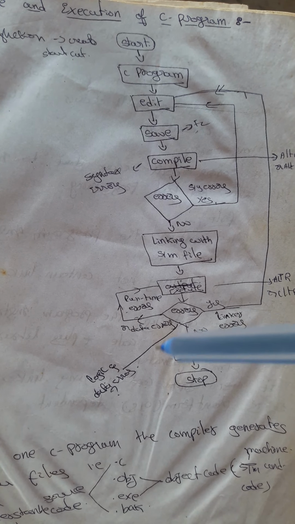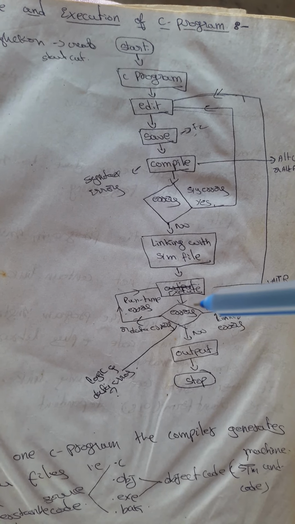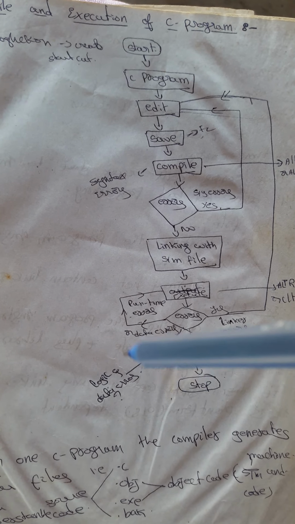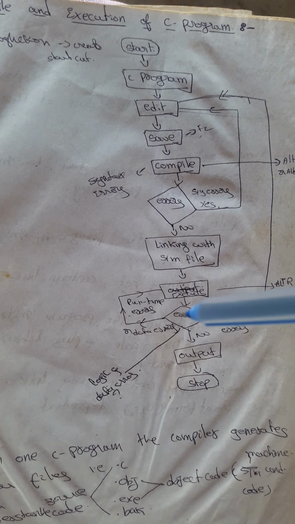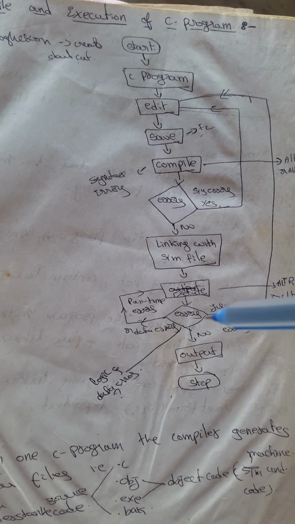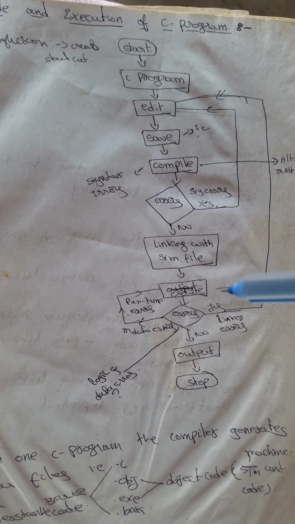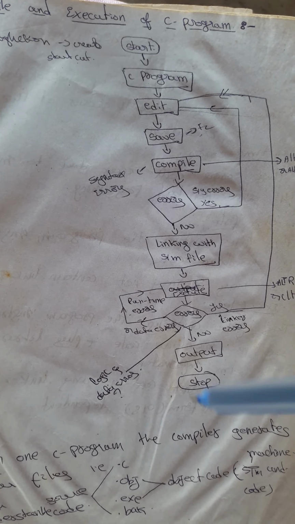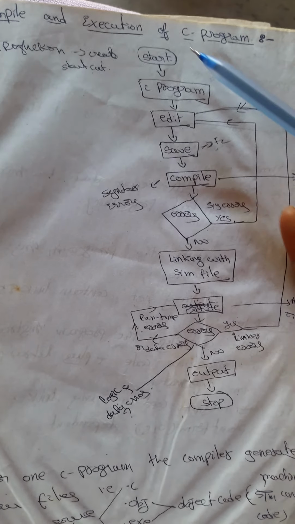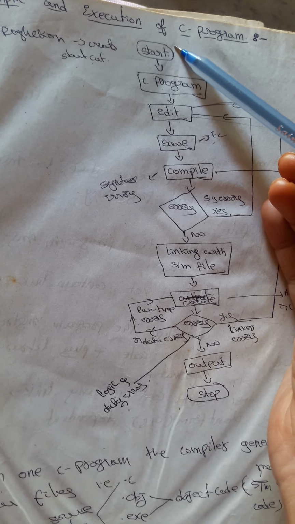We check what kind of errors there are: runtime errors, data errors, syntax errors. If they are runtime or data errors, which are simple errors, we modify them, execute again, get the output, and then stop.